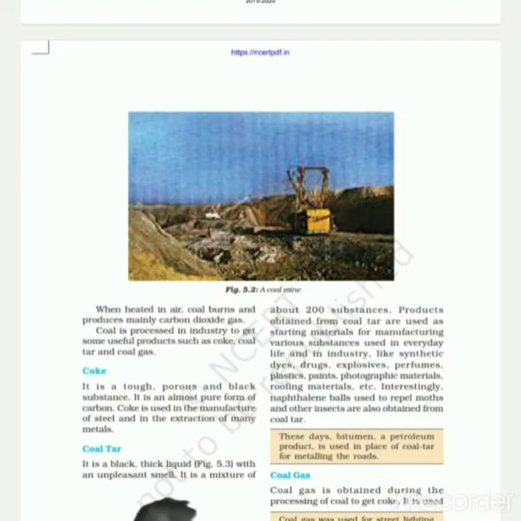So we have seen two things which are made from coal. One is coke, another one is coal tar, and the third is coal gas. Now let us study about coal gas.